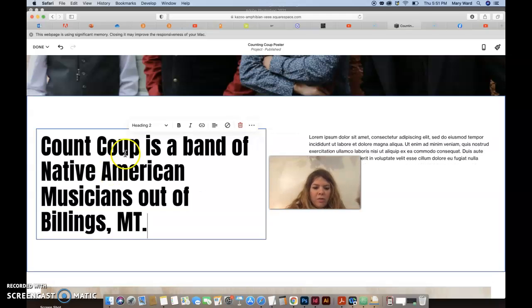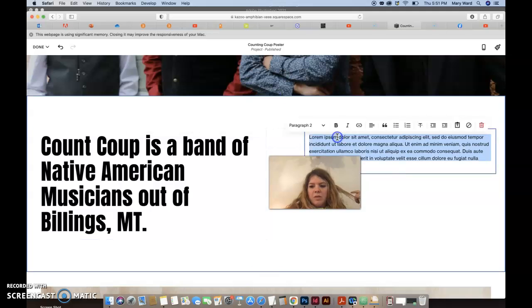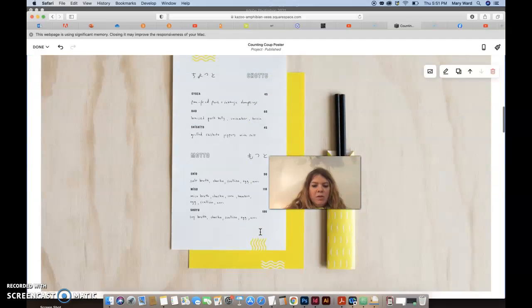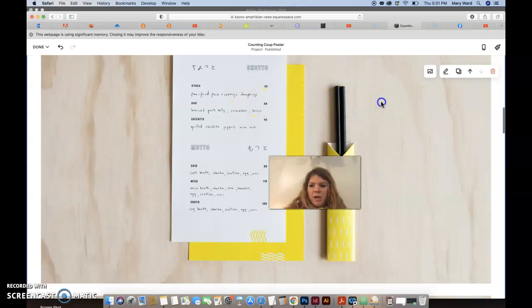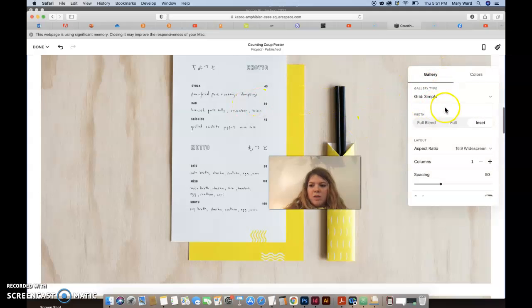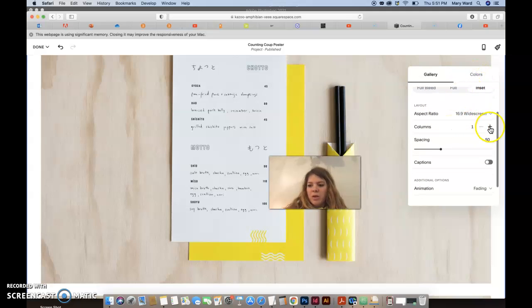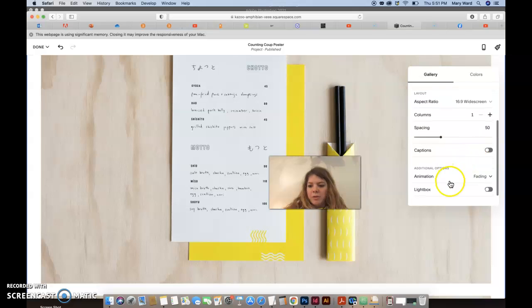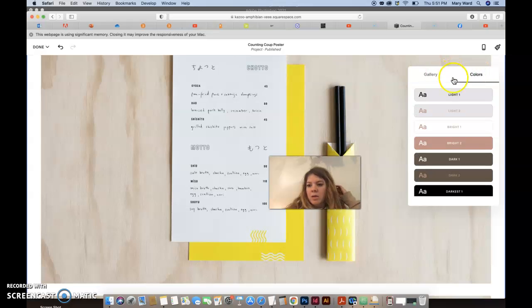And then I could start editing this text. I could even go to their website and find some text about Counting Coup, and then just add in more information, maybe add in a few more images of the design that I made in different formats. You can change the columns, you can change the spacing, captions, and you can do animations. It's on fading right now. You can turn on Lightbox, which means that if you click on it, it gets bigger and shows it at full size, which might actually not be a bad idea.